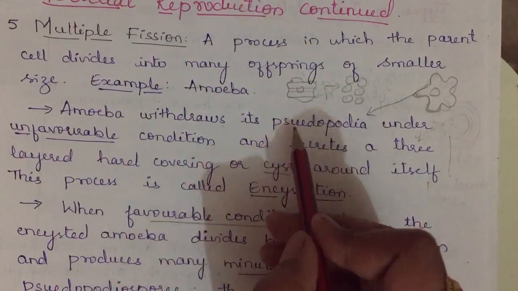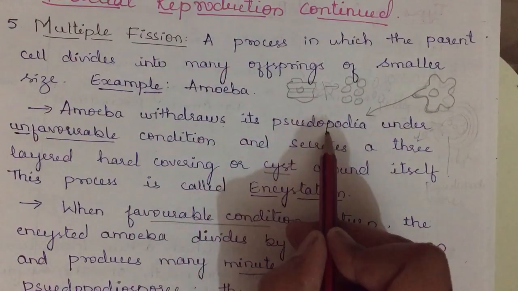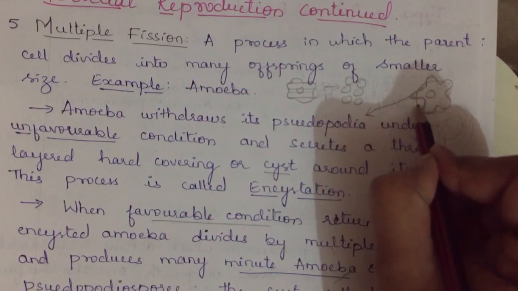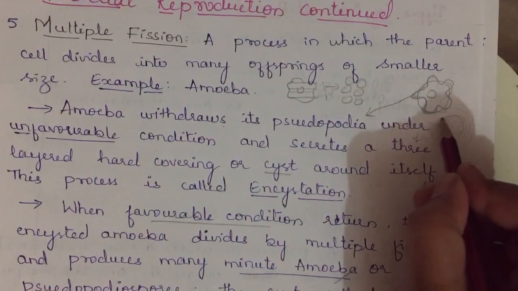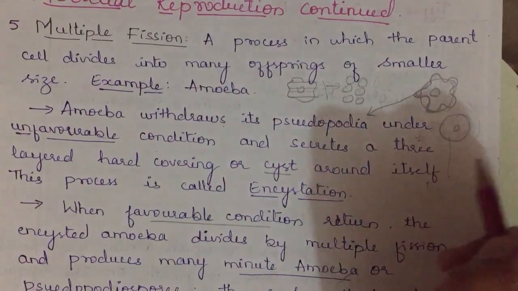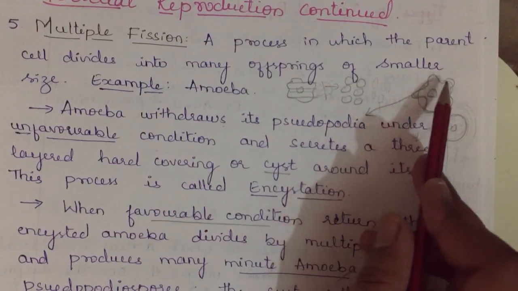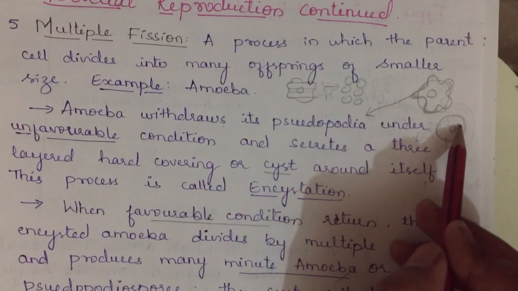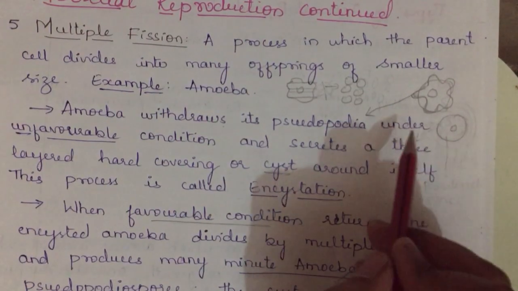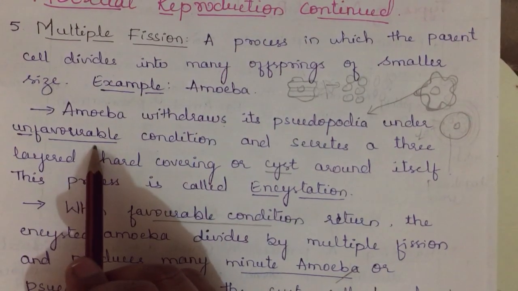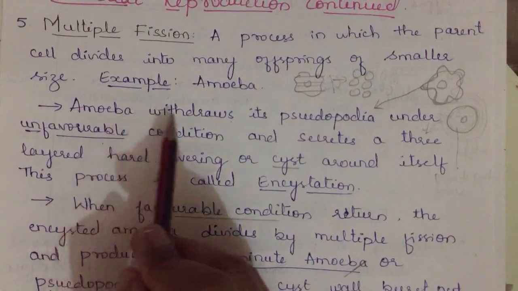So here the pseudopodia are withdrawn by the amoeba. When it withdraws, what happens? The amoeba becomes something like this. All the pseudopodia, as many as are there in the amoeba, are withdrawn and the amoeba becomes like this. When does this take place? Under unfavorable conditions. When the surrounding medium does not have a favorable condition, then the amoeba does this.